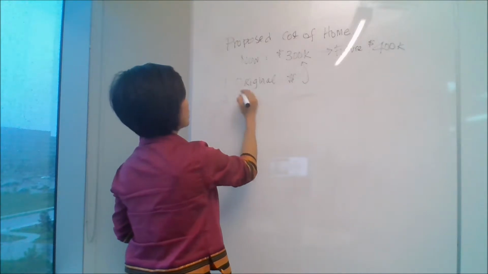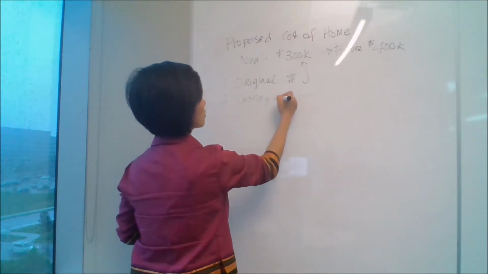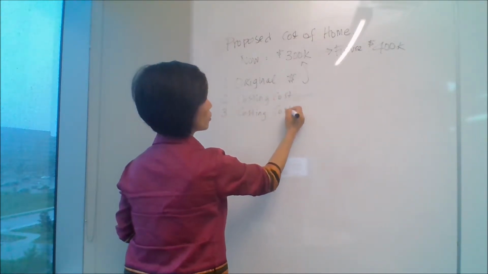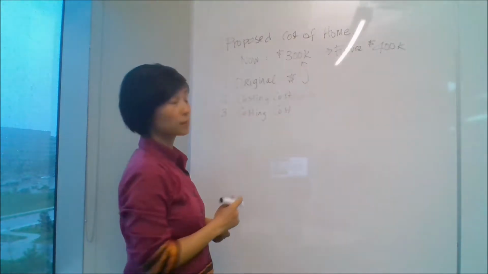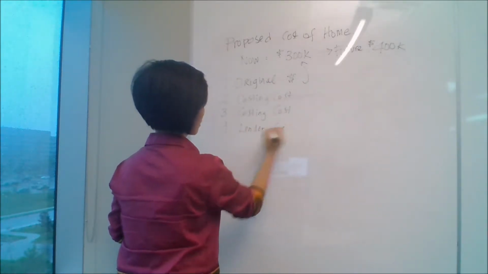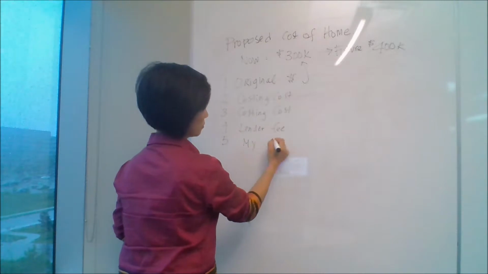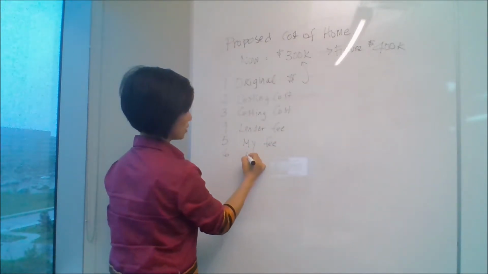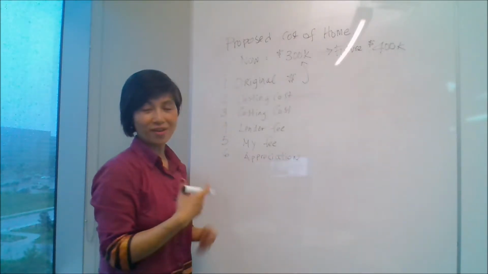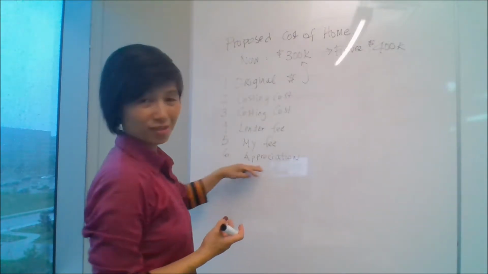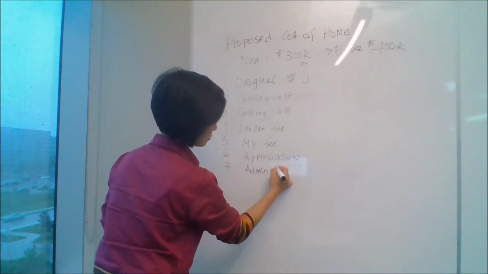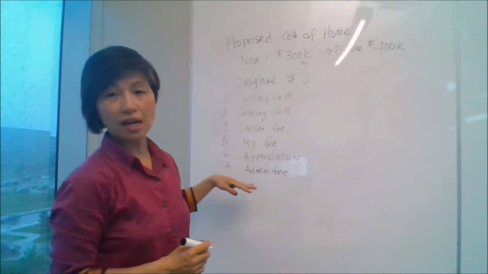Okay, the second one is you've got your closing costs, and you've also got a closing cost again. Okay, so we'll go into a little bit more detail about this after I go through the whole list. Okay, the fourth item is the lender fees. Okay, the fifth one is my fee. The sixth one is the appreciation. Okay, so we'll go into a little bit of that. And the seventh item is the admin fee. Okay, so let's go through all of these now in greater detail.